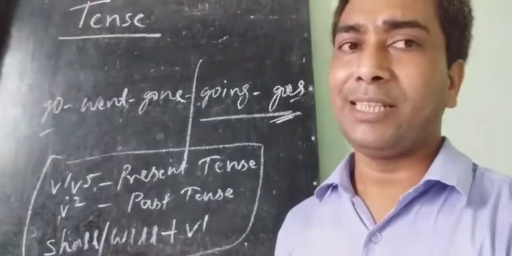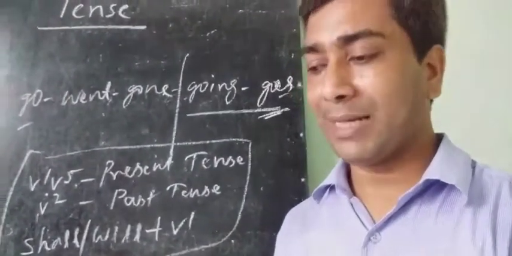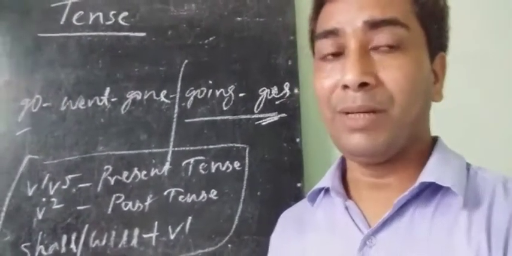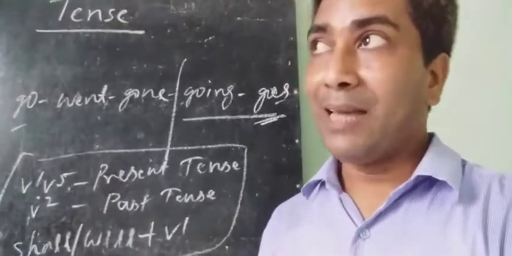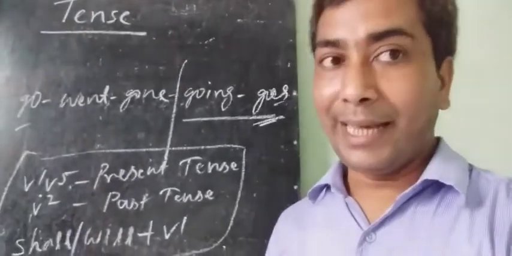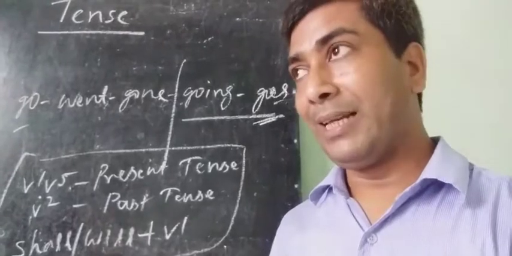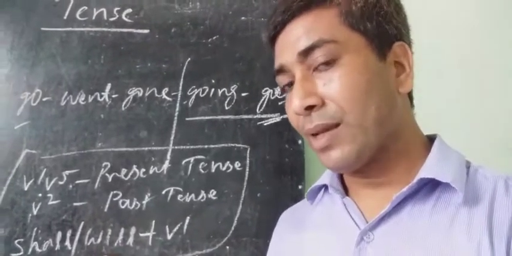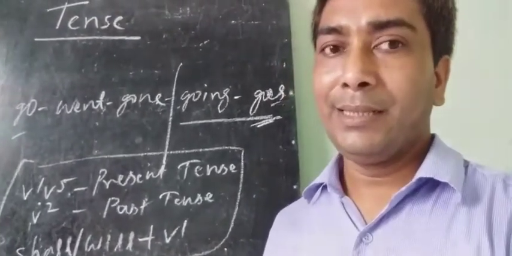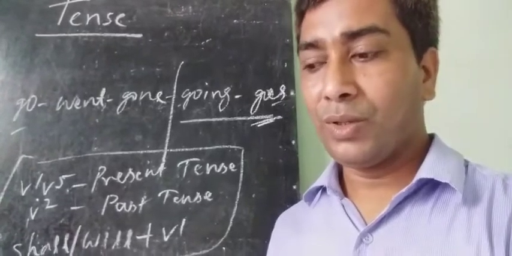Generally, present tense indicates present time, past tense indicates past time, future tense indicates future time. But sometimes present tense will indicate future time, and past tense indicates present time.